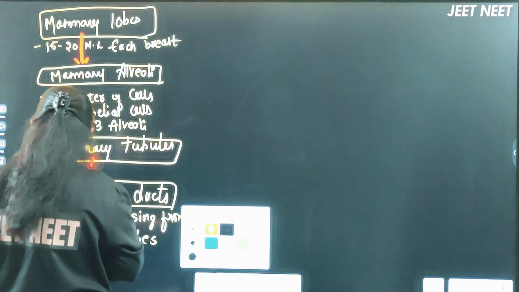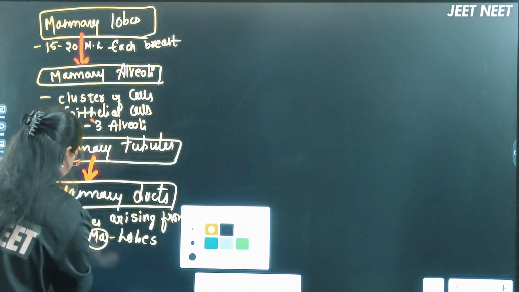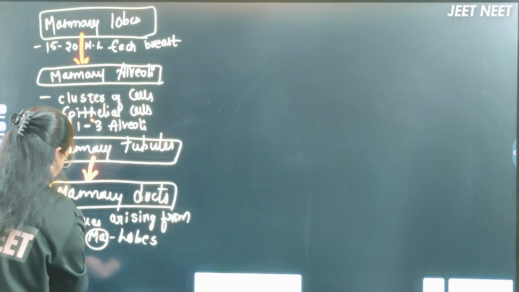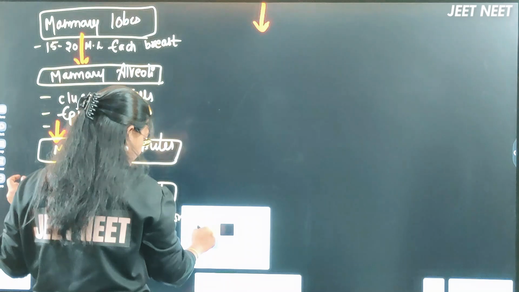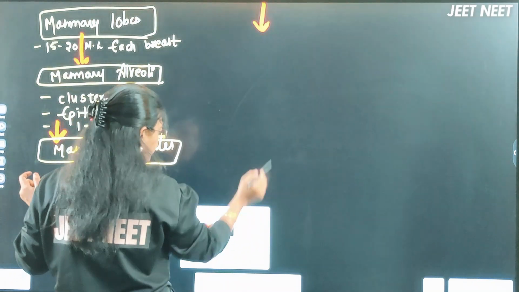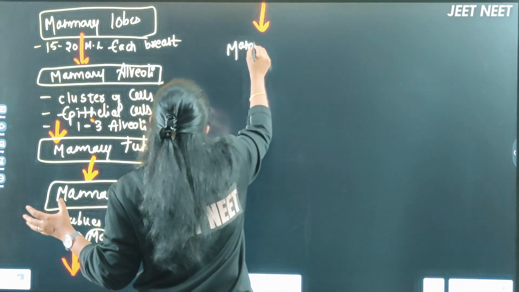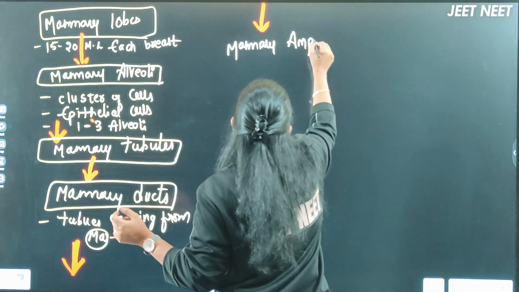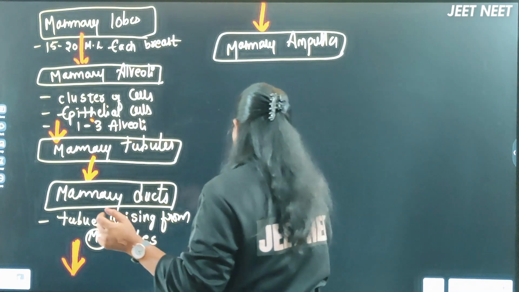Now next point I am drawing here now, the mammary ampulla region. Okay, the next: the mammary duct will widen its tube to form the mammary ampulla. NCERT point again here now, I am writing this one.